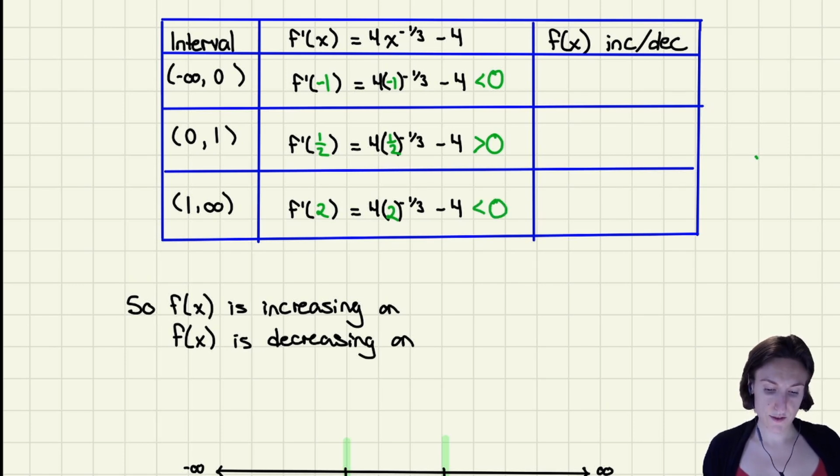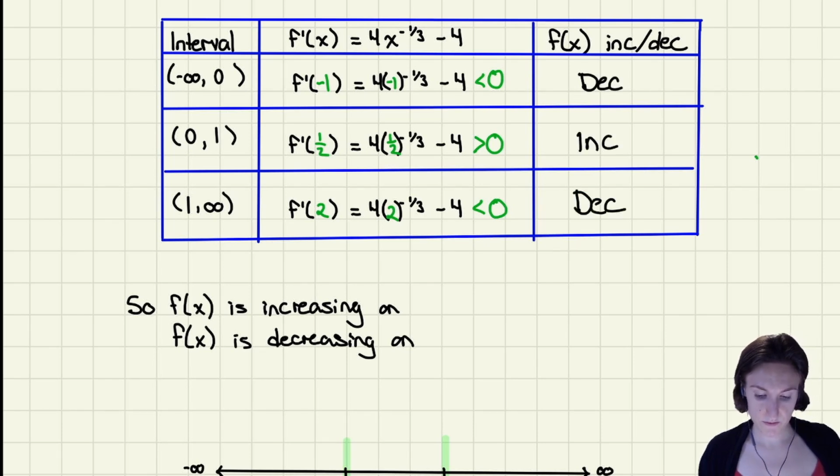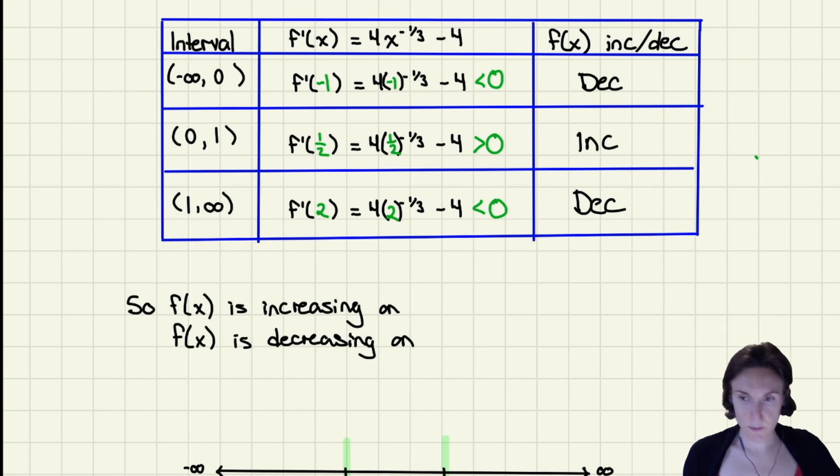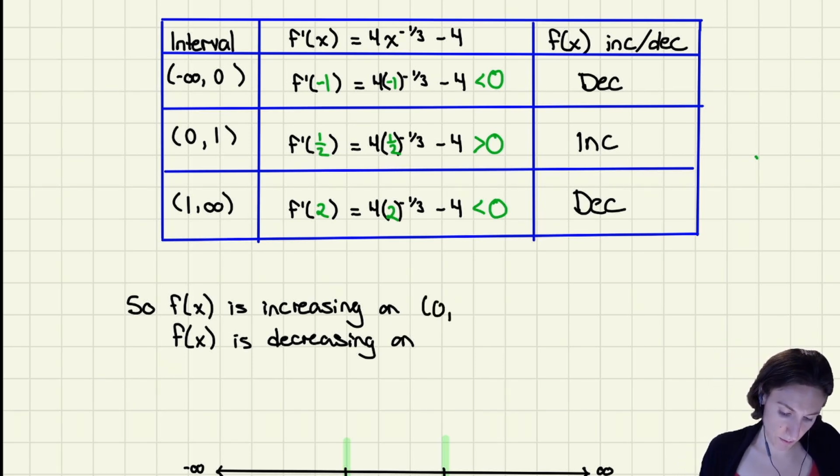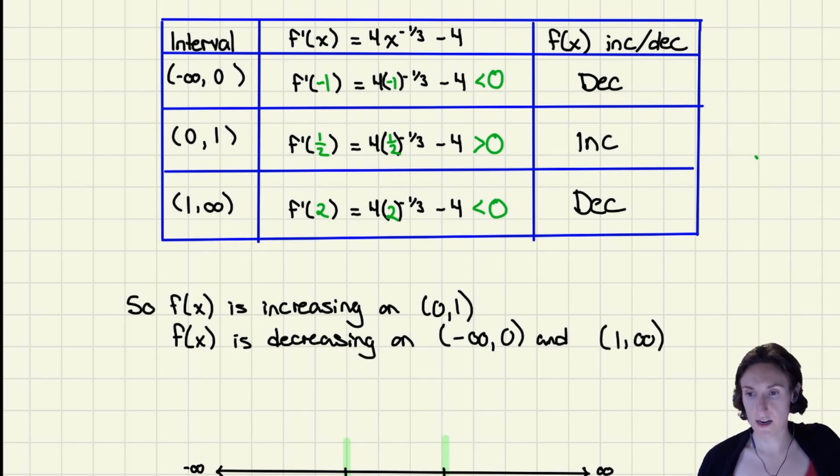So I have that my function is decreasing in the first part, increasing in the second part, decreasing in the last part. So in other words, it's increasing on 0 to 1, and it's decreasing on negative infinity to 0, and 1 to infinity.